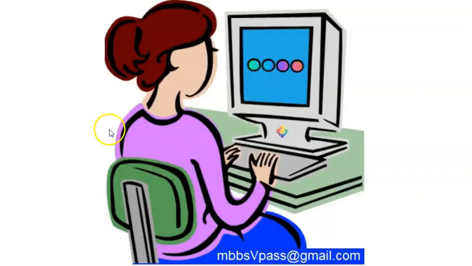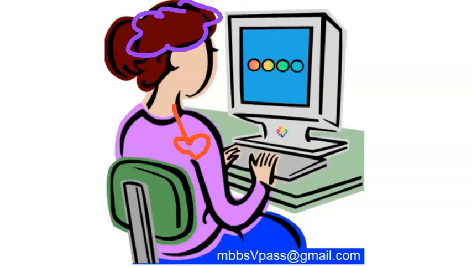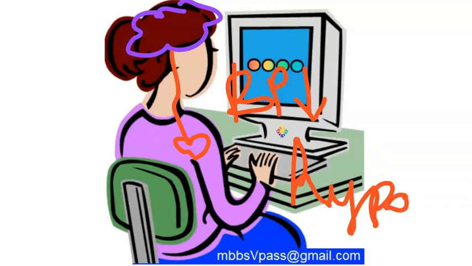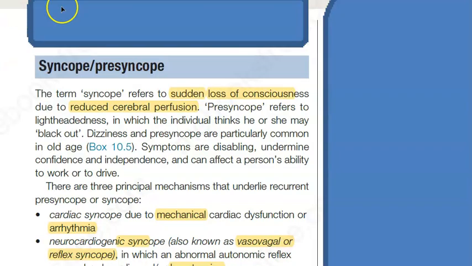Okay. So now why is there reduced cerebral perfusion? So where is the cerebrum? Here is the cerebrum, and there is less perfusion to it. Whose job is it to perfuse the brain? The heart, it should pump, right? And for whatever reason, if the blood pressure is low, because there is some vasodilation or something. So if there is hypotension, that means low BP, what will happen? The cerebral perfusion will get affected and that person can have syncopal attacks.